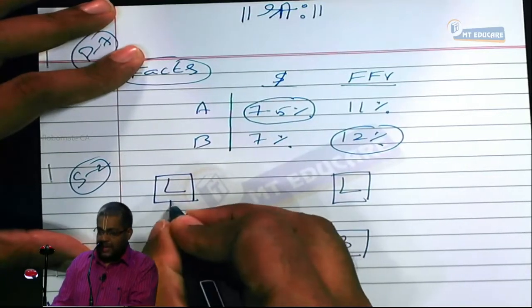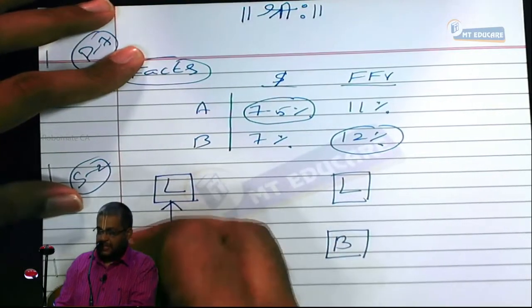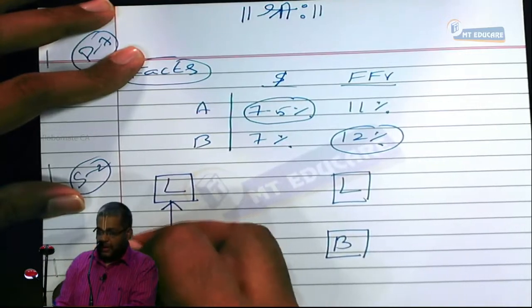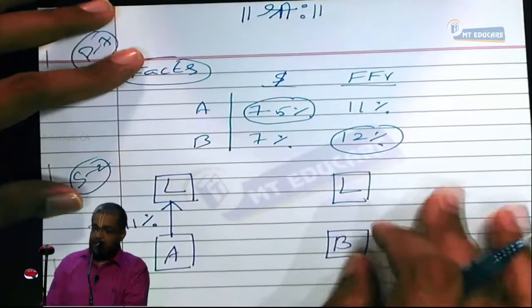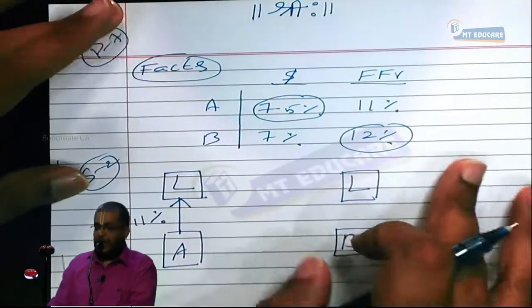It pays its lender an interest of FFR 11%.